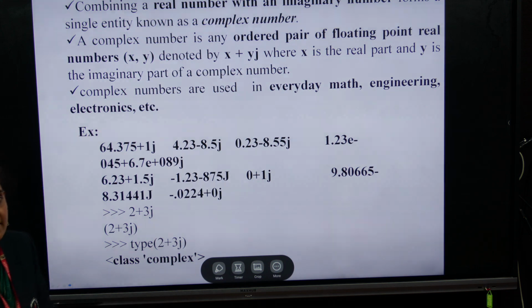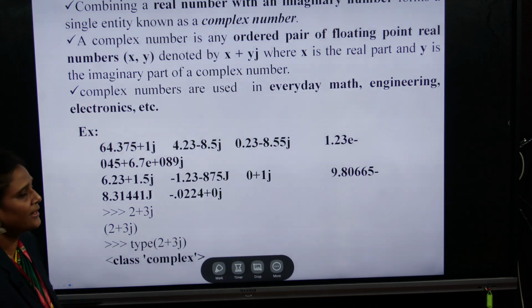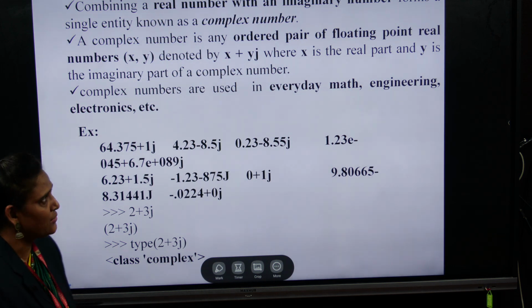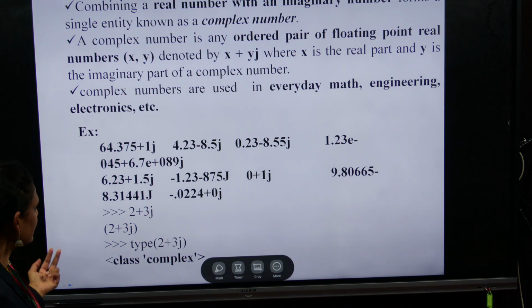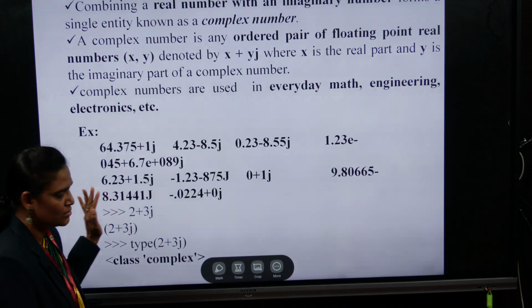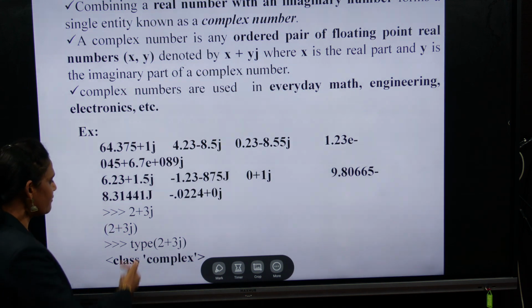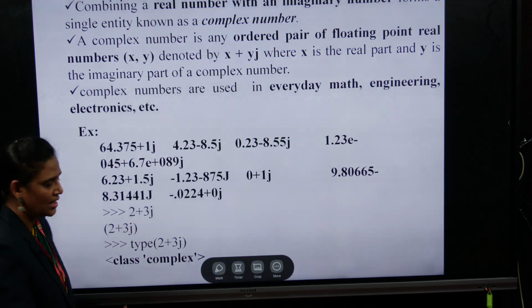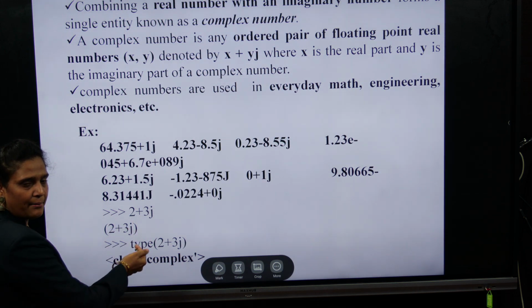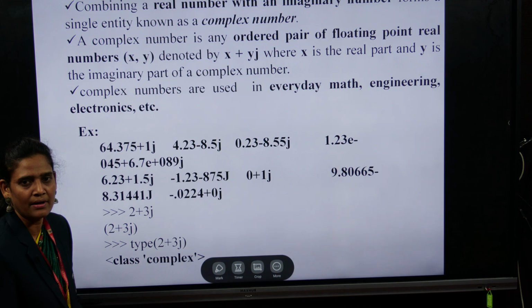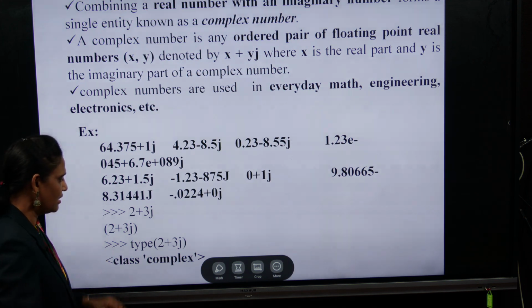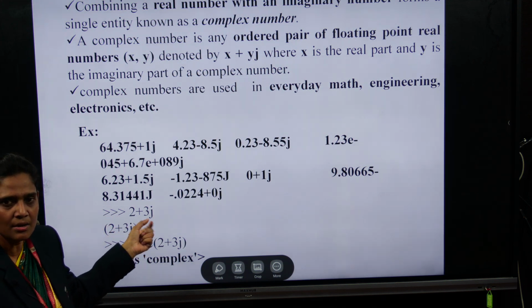And next one, complex number. This is one more data type in the fundamental data types. A complex number is a real number with imaginary values. So how are we declaring the imaginary values in Python? Here I'm taking my value as 2 plus 3j. 2 is a real number and 3j is an imaginary value.